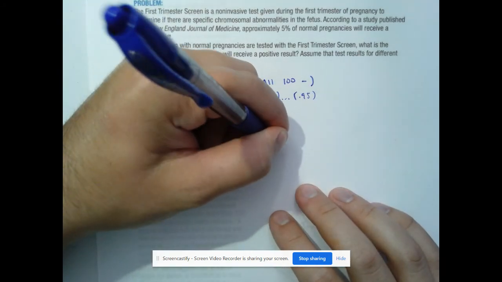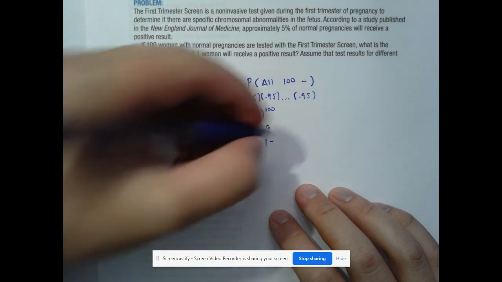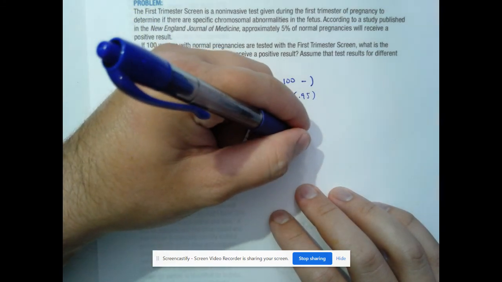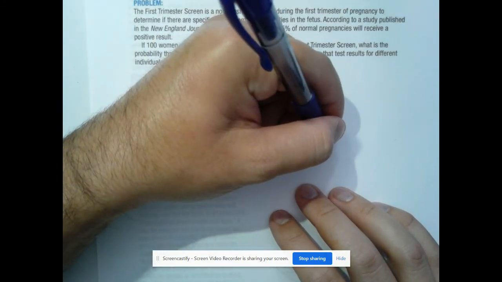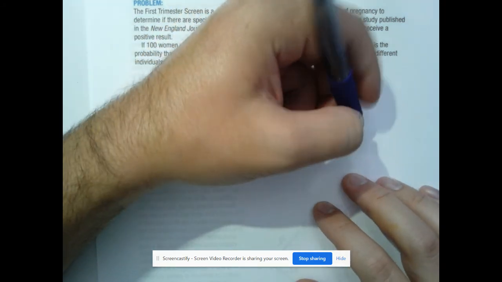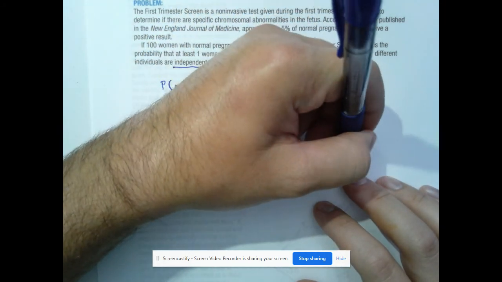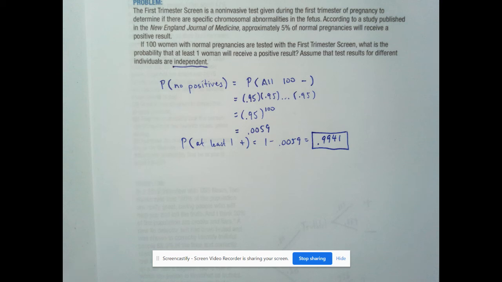So if we want at least one positive, that would just be 1 minus the complement, which is none. So 1 minus 0.0059, and that would leave us with 99.41. All right, so about a 99.41% chance that if you tested 100 women, you have at least one positive result.